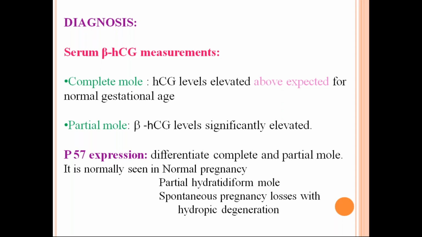HCG levels will be elevated above the expected for normal gestational age, and there is P57 expression. I told you P57 is an immunohistochemistry marker. It is positive in normal pregnancy, partial mole, inevitable abortion, missed abortion, and in ectopic pregnancy also P57 will be elevated. P57 will be negative in the case of a complete mole. That is how you differentiate between a complete and a partial mole.